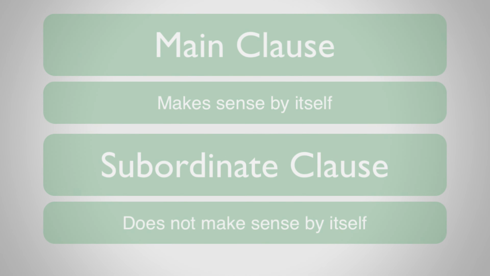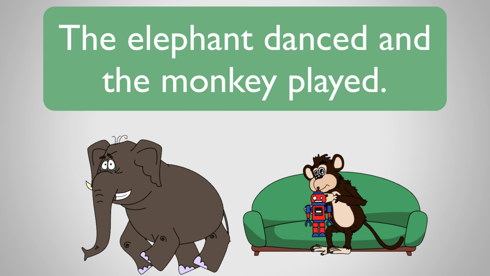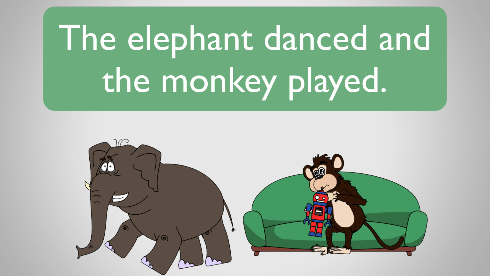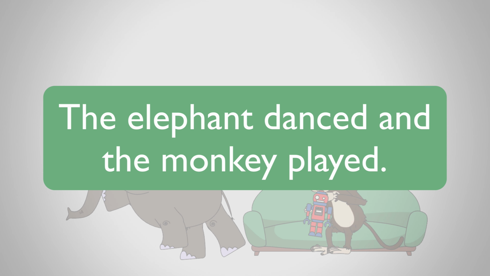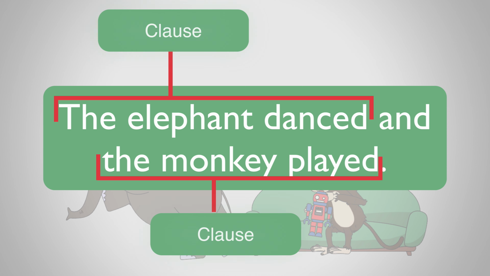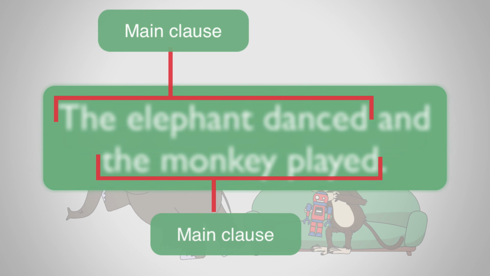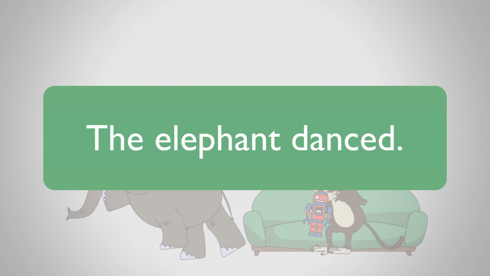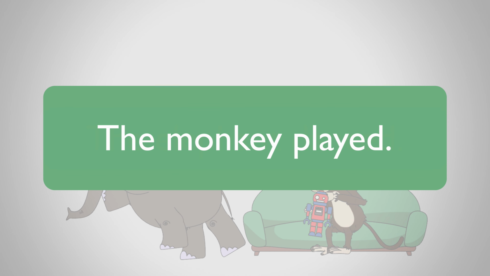Take a look at this example. The elephant danced and the monkey played. In this sentence there are two clauses: the elephant danced and the monkey played. They're both main clauses, as they both make sense by themselves. They don't need the other part of the sentence to make sense. Look, we could say, the elephant danced, and it would make sense. Or we could say, the monkey played, and again it would make sense.